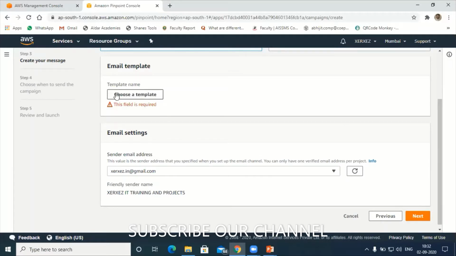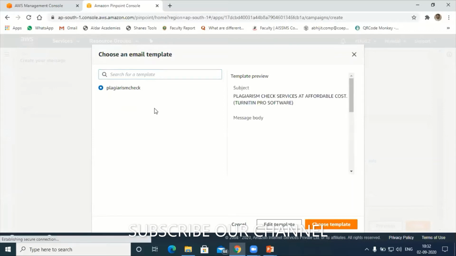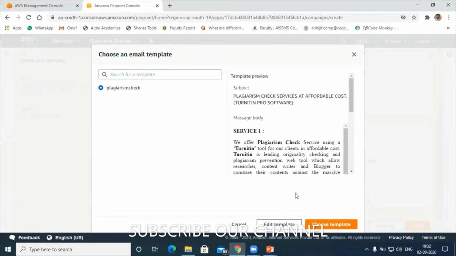Yeah, I made a mistake here regarding choosing a template. Plagiarism check. Let me check this. Okay, already I have created it. I'll come to this one later, because I'll get an option in the next stage where I can design the message. Right now I'll choose this template, or I can edit the template also here.